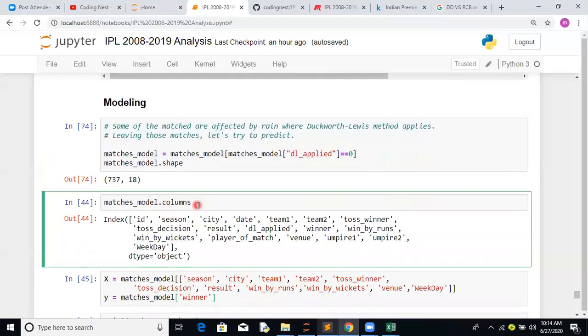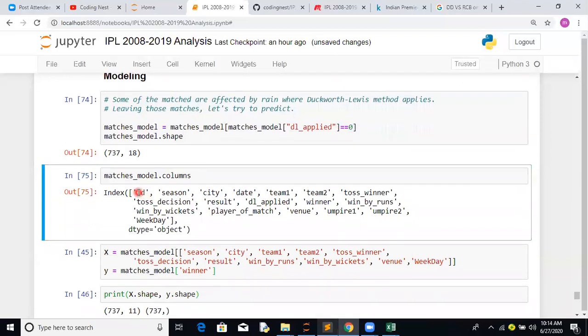Okay, so we have removed only a few observations. Currently these are the features available. As we discussed, we won't be taking ID into account. Season, if it makes sense, otherwise we can exclude it. City, definitely. Date, we have already converted it to weekday, so we can exclude it. Team one, team two, toss winner, toss decision. Result is not a feature, winner is your target variable. You can exclude Duckworth Lewis applied.